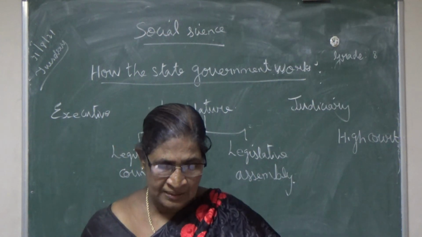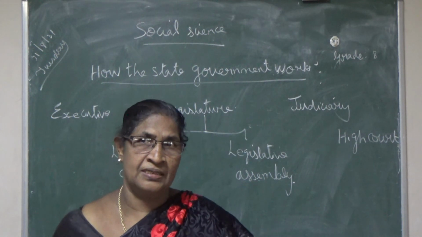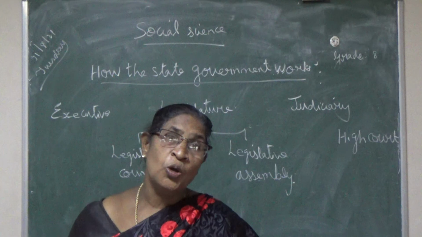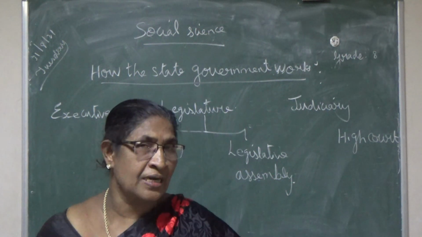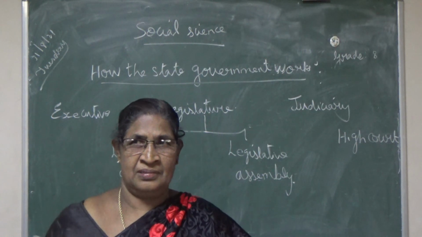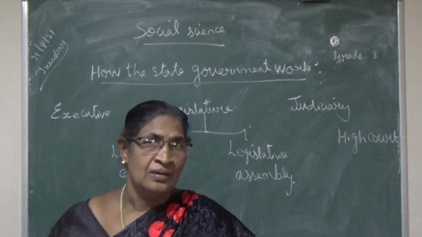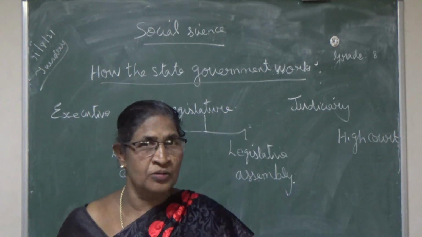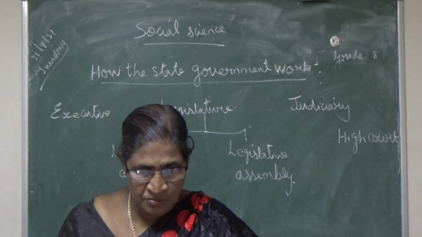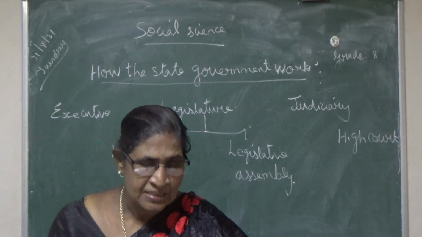Then certiorari. Certiorari means an order from a High Court to the lower court, calling for all the records related to the cases. If a person is not satisfied with the order or judgment of the lower court, he has the right to go to the High Court. So the High Court orders the subordinate court to produce all the records of the cases. That is called certiorari.